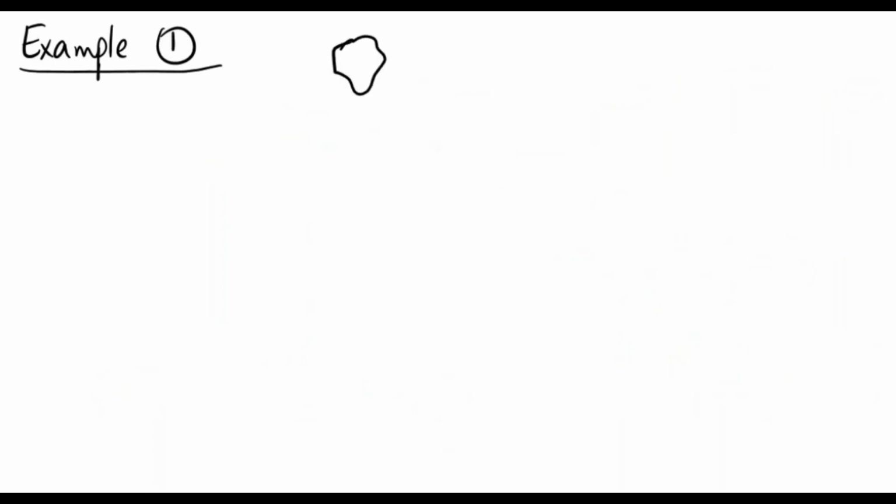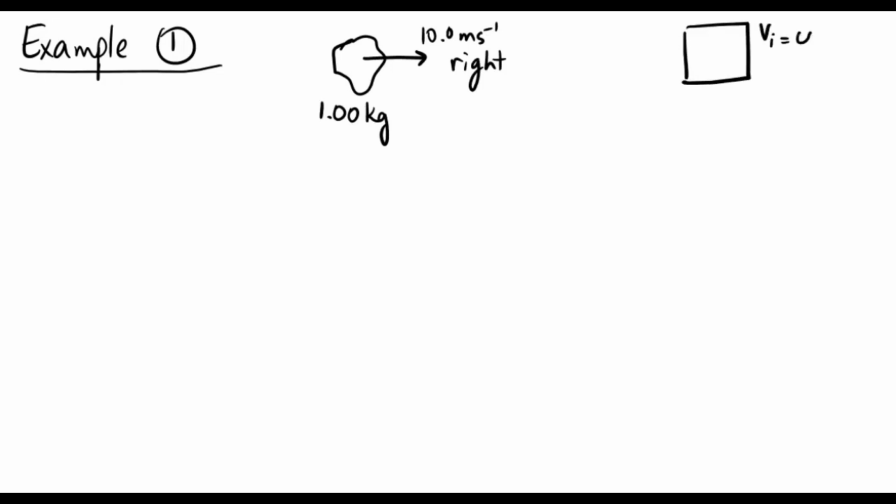Let's say we have a clay that has a mass of 1 kilogram, and it's been thrown with a velocity of 10 meters per second to the right. Then it hits a block or a box that is not moving. It's at rest on the ground or some surface, but it has a mass of 4 kilograms.